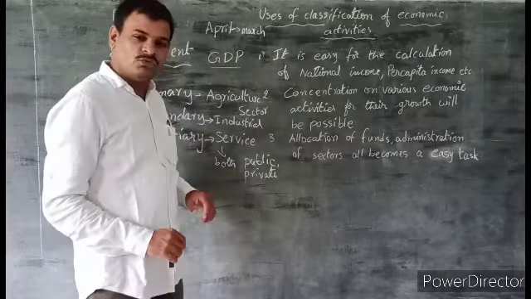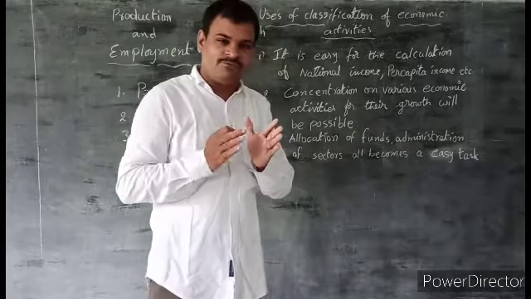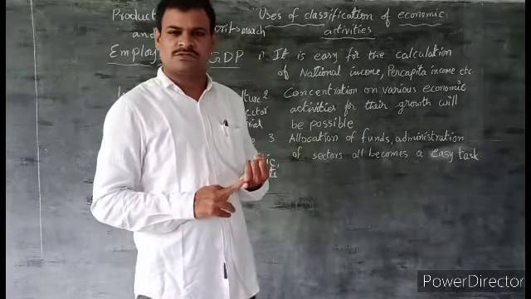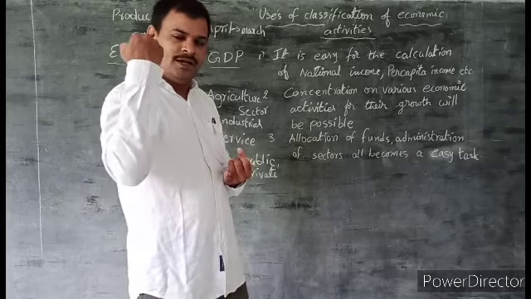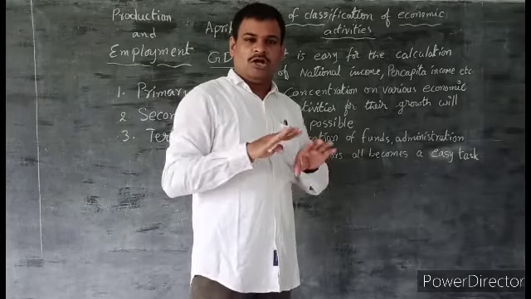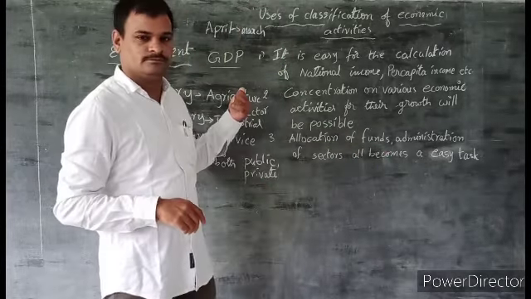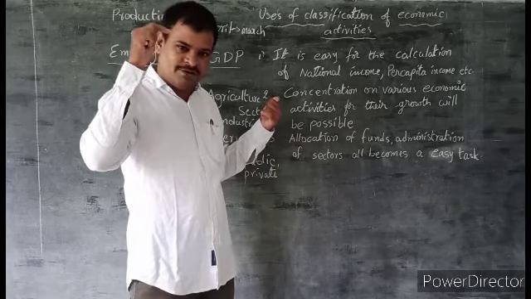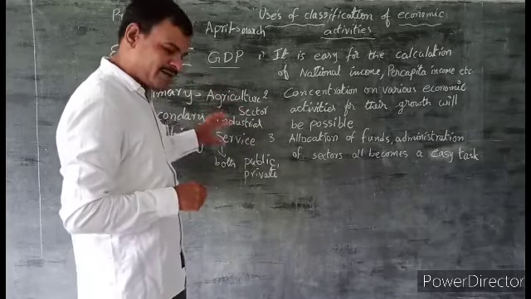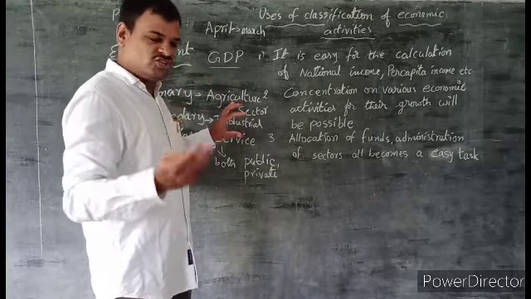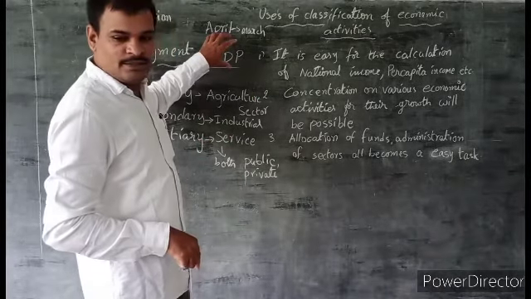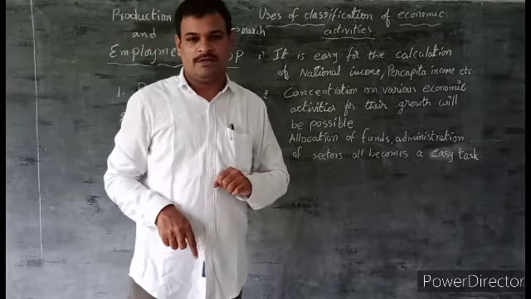Next one, within the country. What is within the country? We get some income from outside of our country in the form of loans or other forms, but that is not included in the GDP. Only the income generated within our country, means the goods produced in agriculture or industry, and how much money is generated in the service sector in our country, is calculated in GDP.